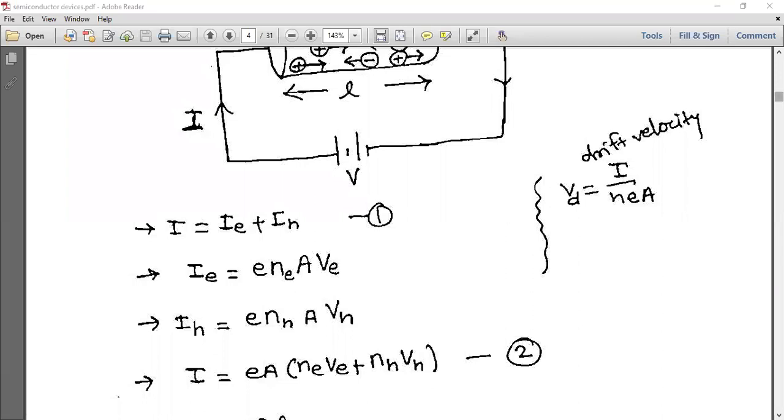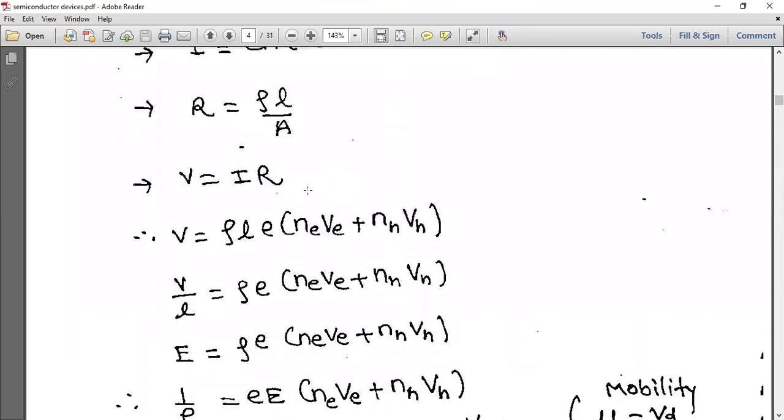Next. Now R is equal to rho L by A and V is equal to IR. So therefore V is equal to, at the place of that, I am substituting rho L e (Ne Ve plus Nh Vh). And now this L I am transferring here, V by L, sigma rho e (Ne Ve plus Nh Vh). Now this V by L is what? Electric field, and that's why I am replacing with E, rho e (Ne Ve plus Nh Vh).